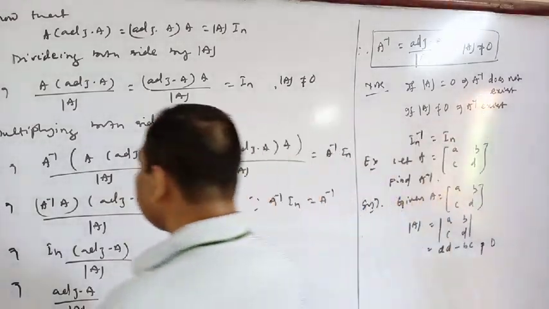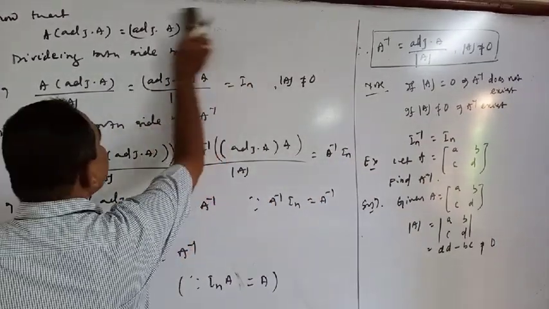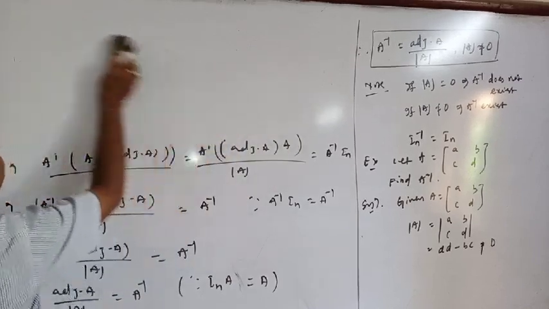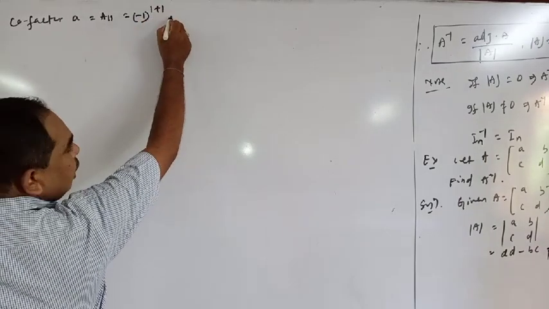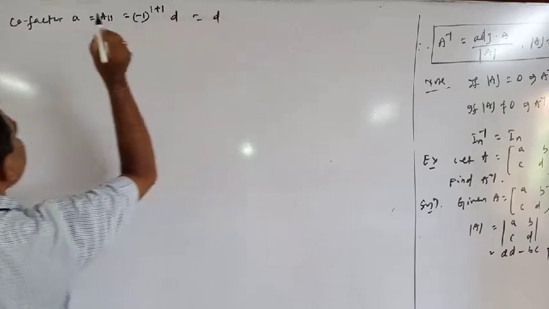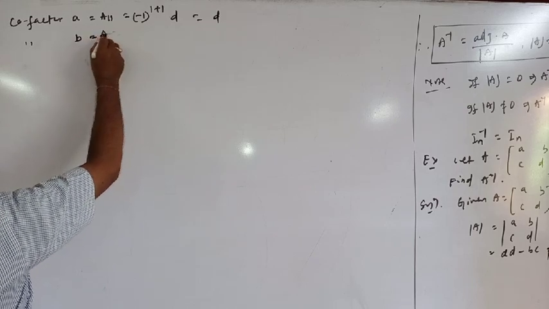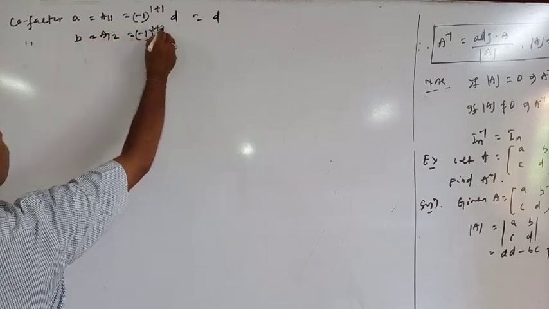So the cofactor of small a, that is A11, is equal to minus 1 to the power 1 plus 1 into d, which is d. The cofactor of small b, this is A12, is equal to minus 1 to the power 1 plus 2.